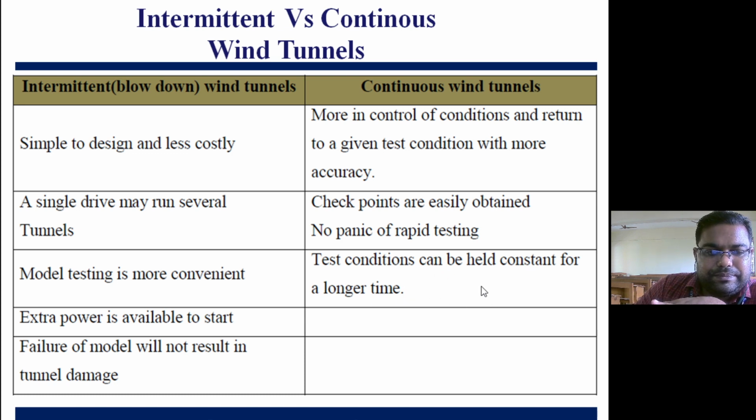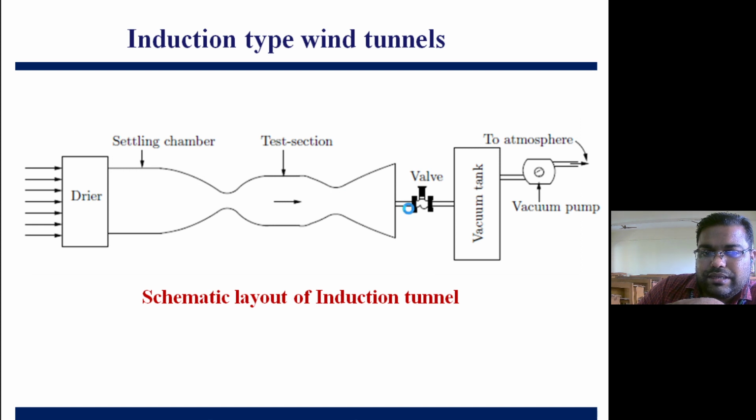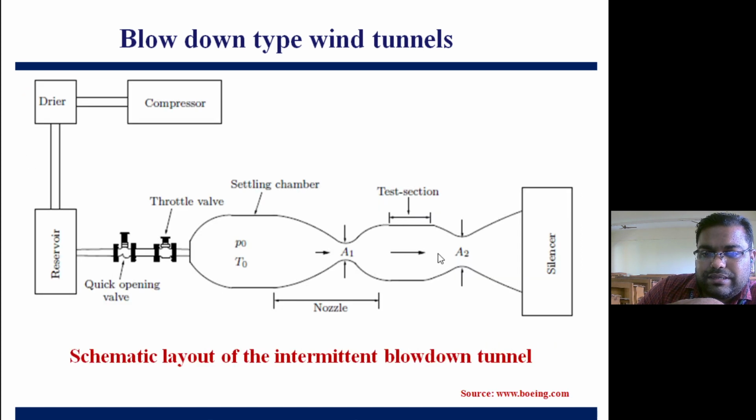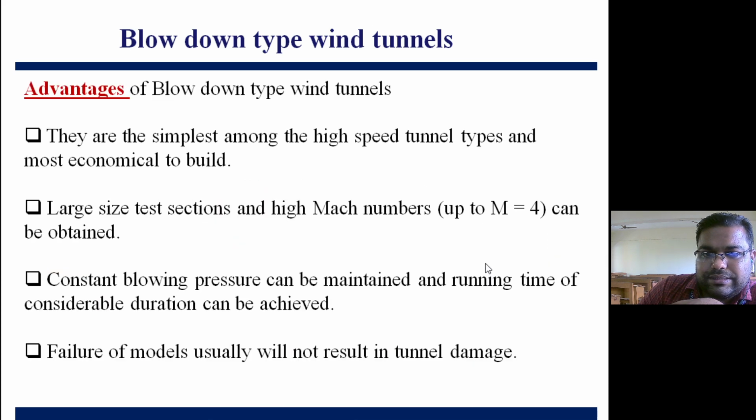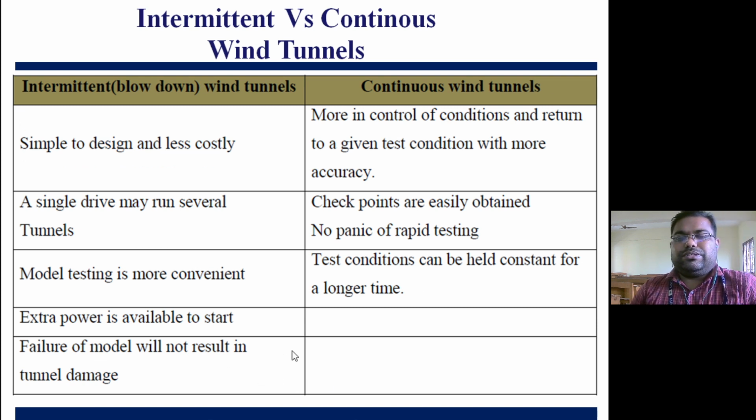That's one thing. Extra power is available to start, right? Particularly for intermediate time, this requires lesser power, right? Failure of the model will not result in tunnel damage, but here if the model fails, it will cause tunnel damage, because we have clearly seen here the model is there. If it is going to fail, it is going to directly hit over this vacuum sphere, so there will be a lot of damage in both the cases, right? You see here, but in the first case, if it is damaged, it will come out directly through the silencer. So that is the biggest disadvantage in the case of the continuous wind tunnel.